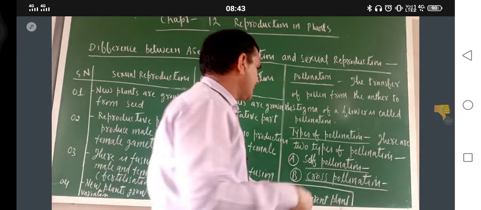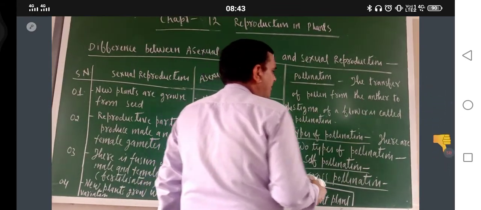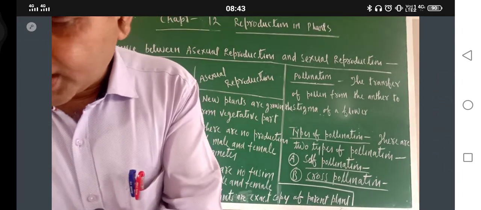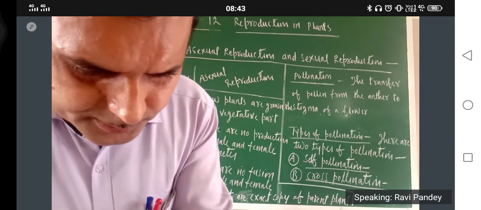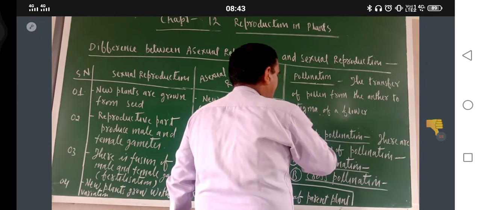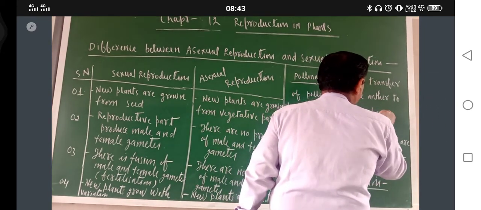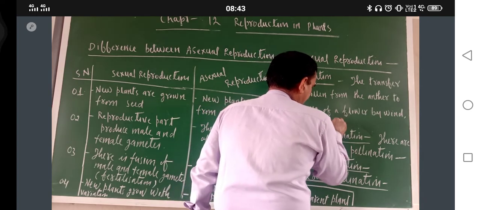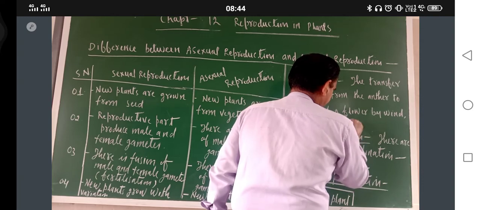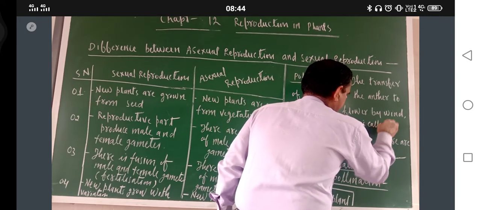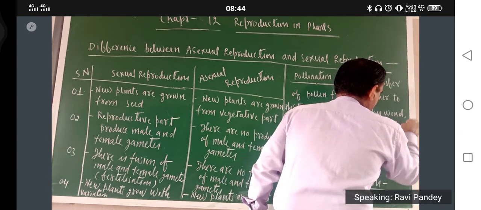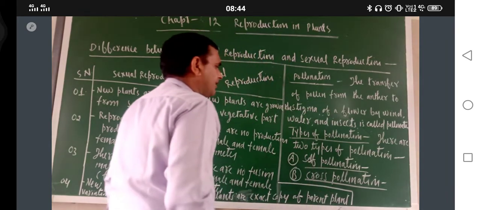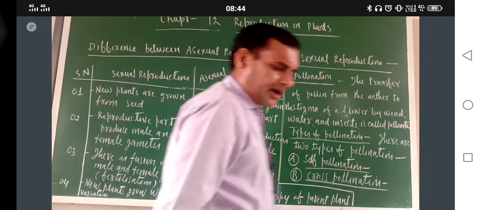Now here the question arises: how does the pollen transfer from anther to the stigma of a flower? The definition, with a little change: the transfer of pollen from anther to the stigma of a flower by wind, water, and insects is called pollination.